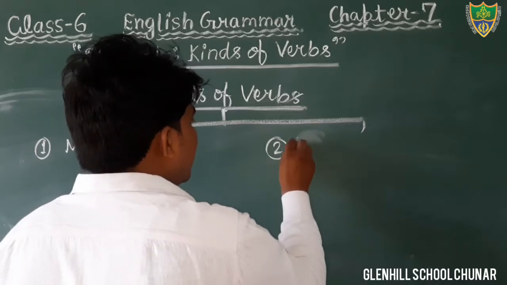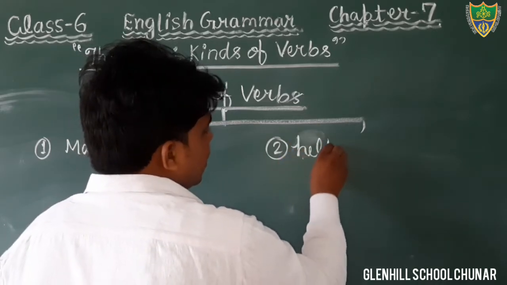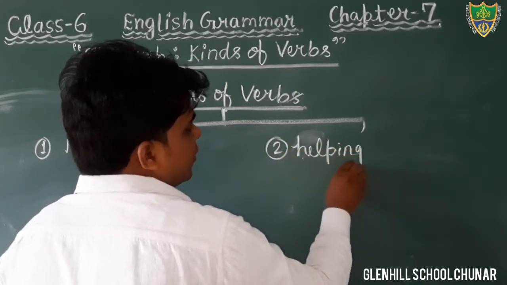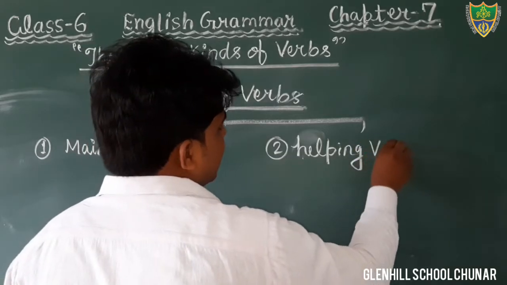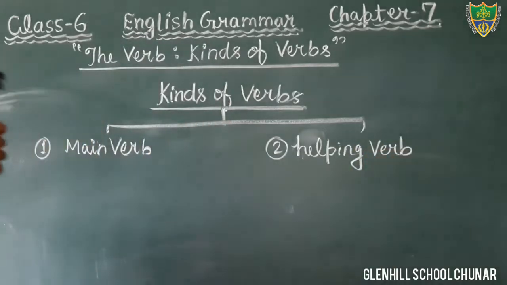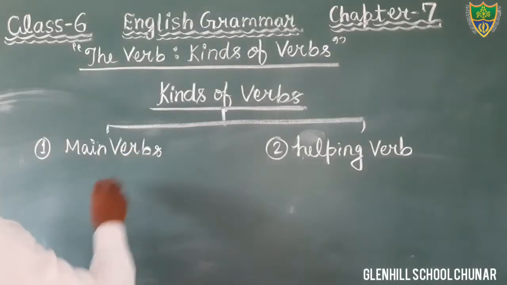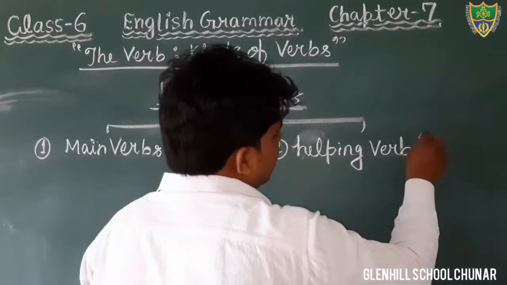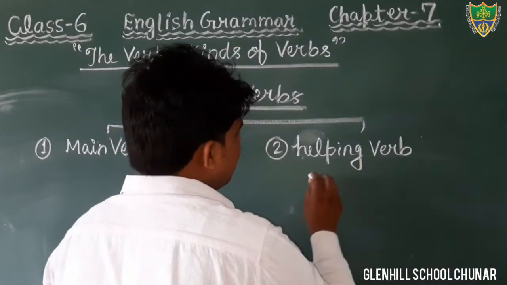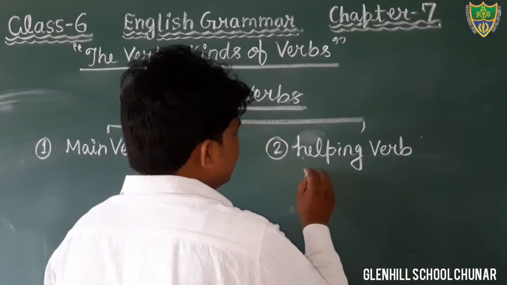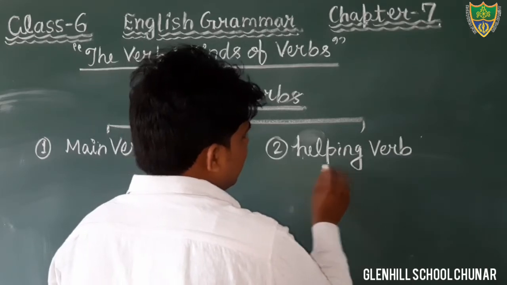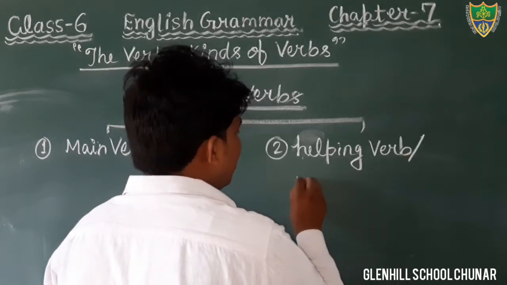Helping verb, you can write, or it is also known as auxiliary verb. Helping verb or auxiliary verb.